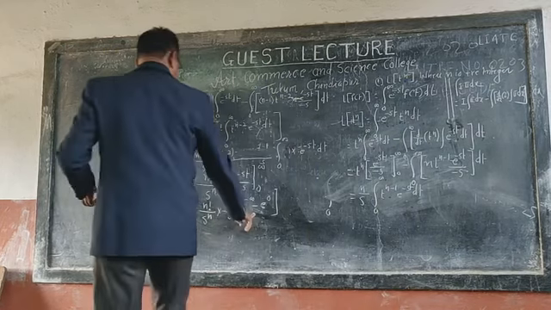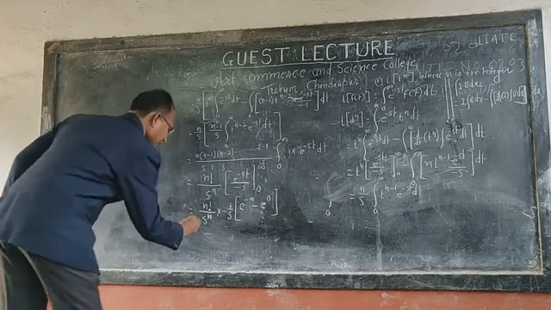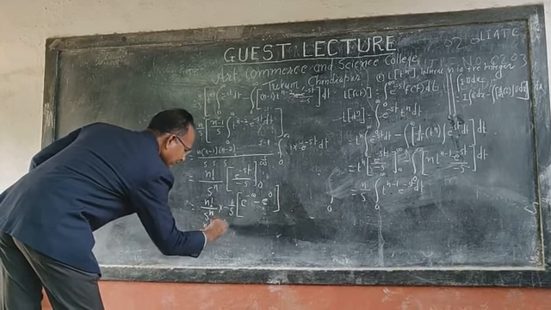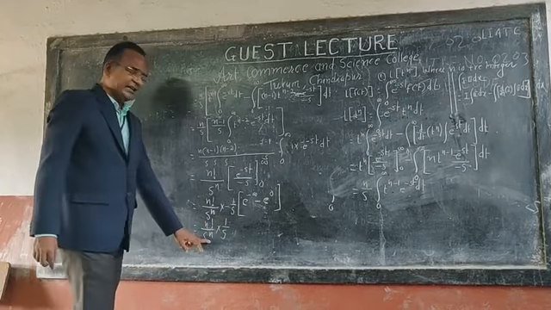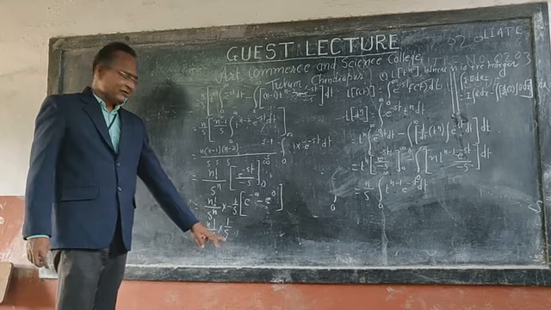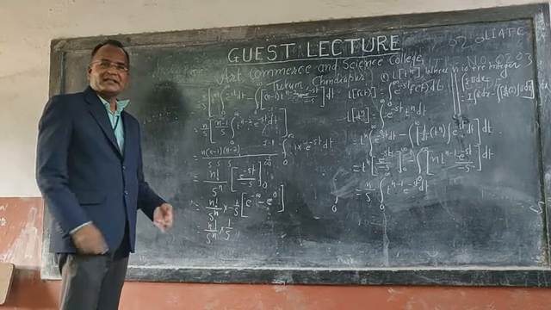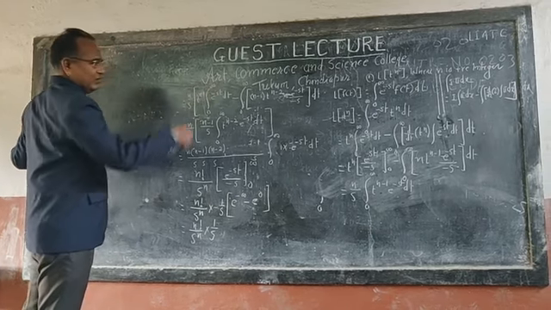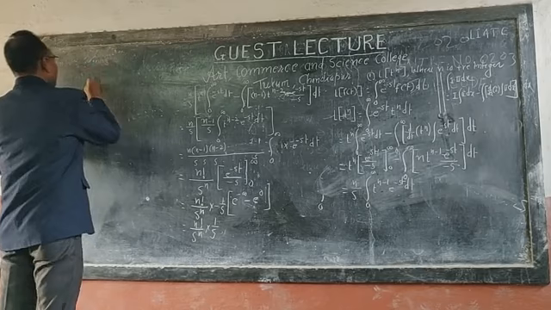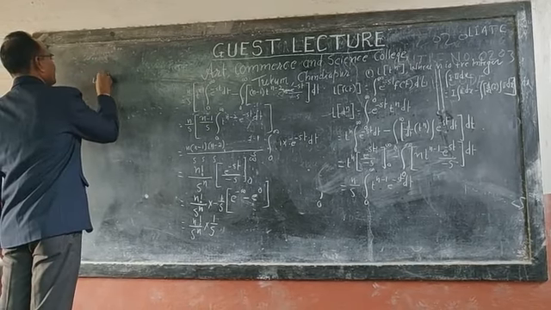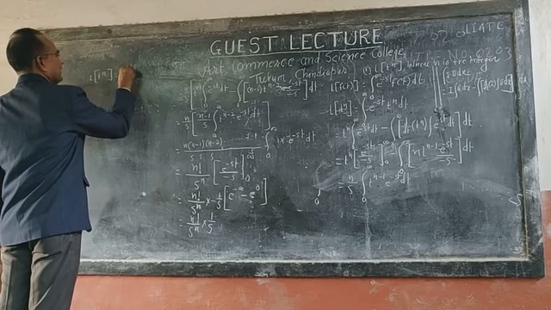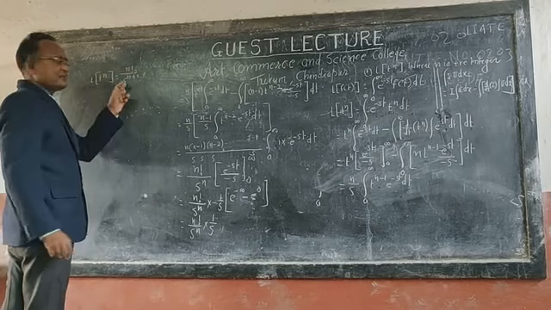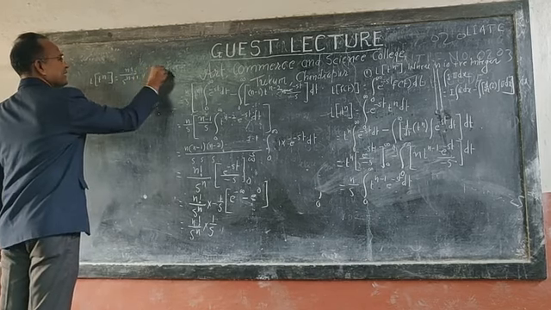Minus minus plus. It means that we have here n factorial by s to the power n into 1 by s. s to the power n in the denominator with s, the base is same, so we add the powers: s to the power n plus 1. So we have the Laplace transform of t to the power n, L of t to the power n, is equal to n factorial upon s to the power n plus 1, where s is strictly greater than 0.